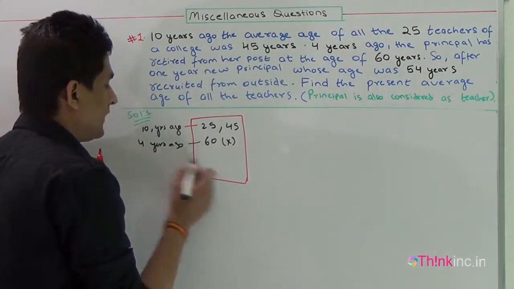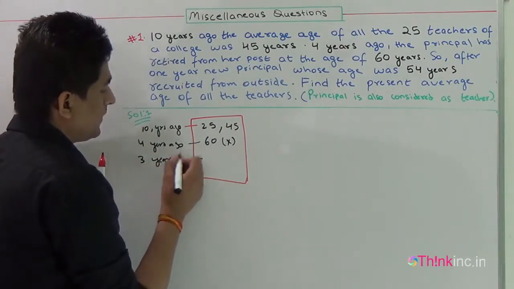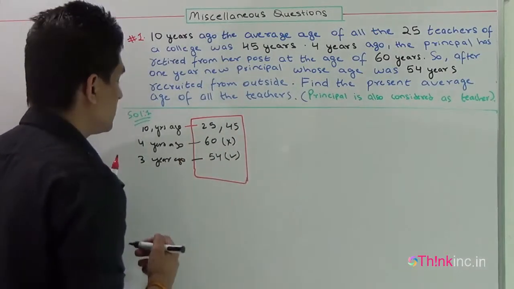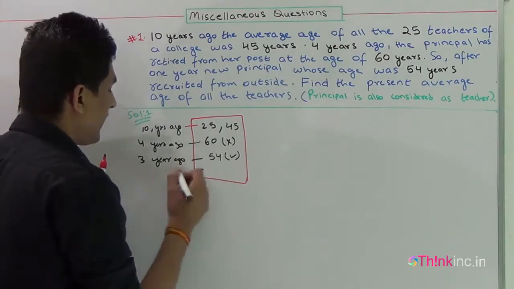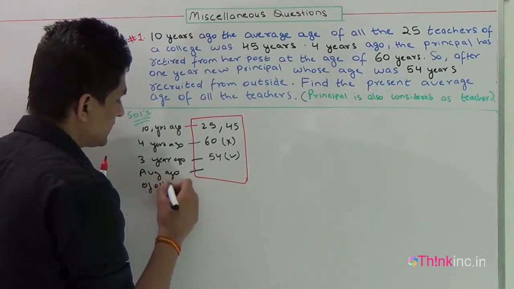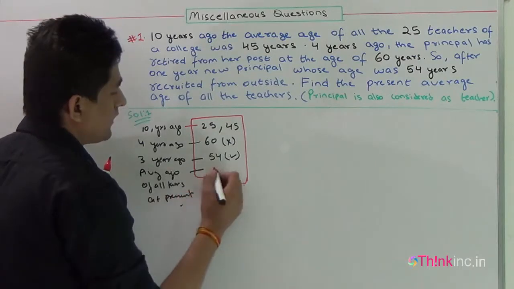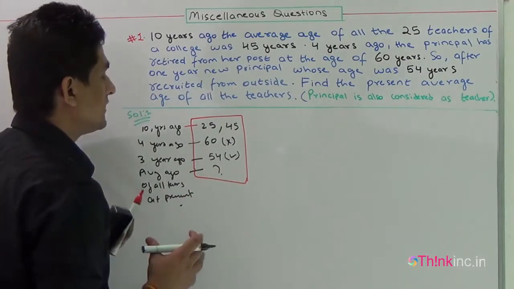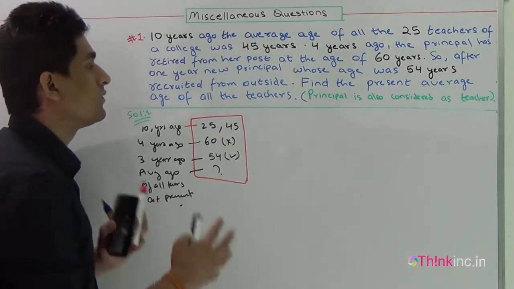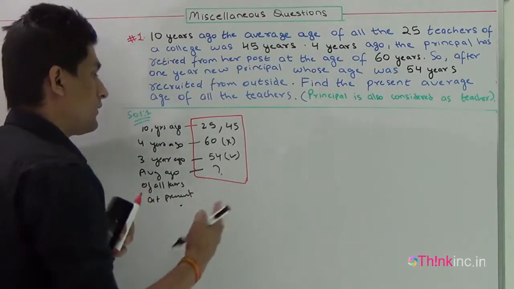Then after 1 year, that means 3 years ago, one new principal was recruited and his age was 54 years. Our question is, we have to find the average age of all the teachers at present. I think you have got the question. Now I recommend you to pause this video and solve this question on your own. Then only look at the solution.